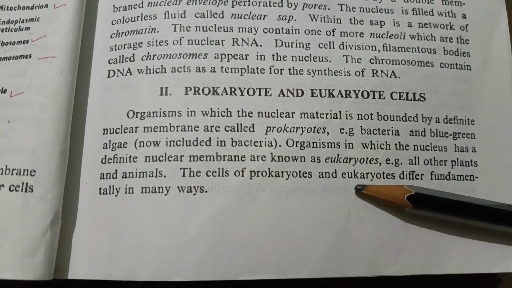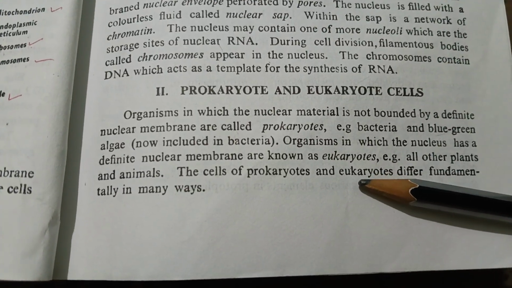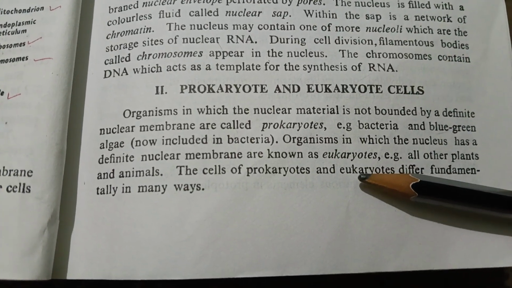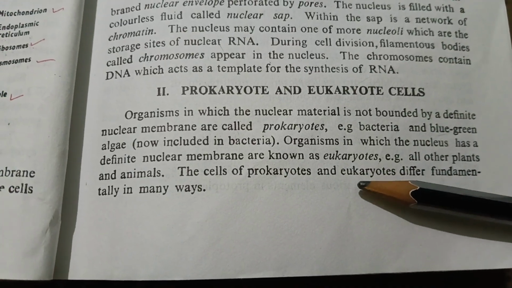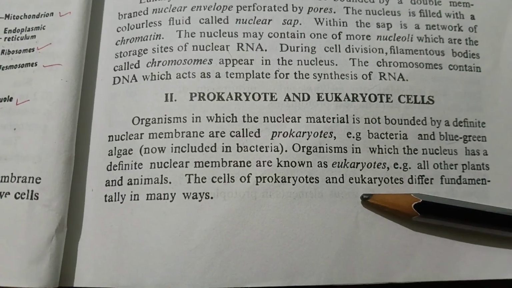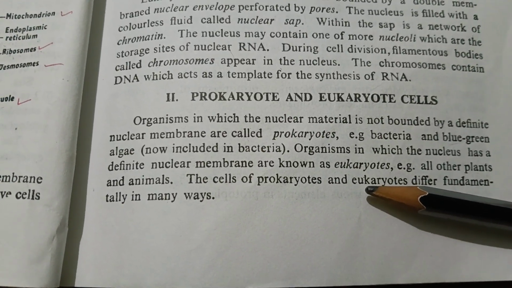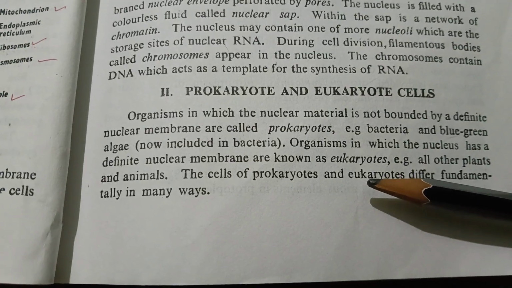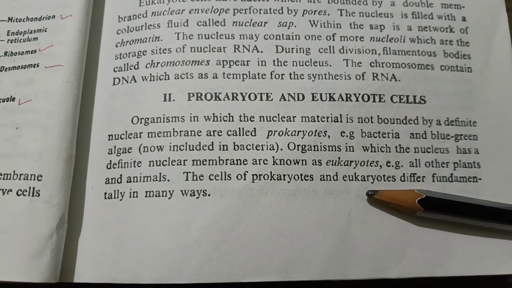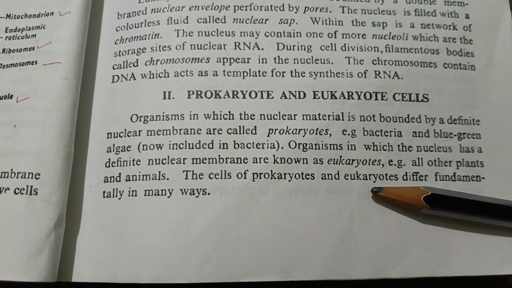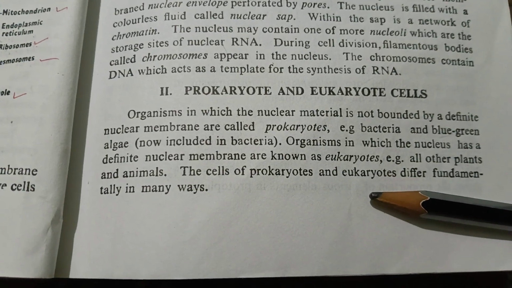In the eukaryotic organisms, inside the cell, the nucleus is present, and that nucleus is surrounded by a proper and definite nuclear membrane. That's why they are called eukaryotes. Here eu means true and karyon means nucleus. That means eukaryotes have the true nucleus.